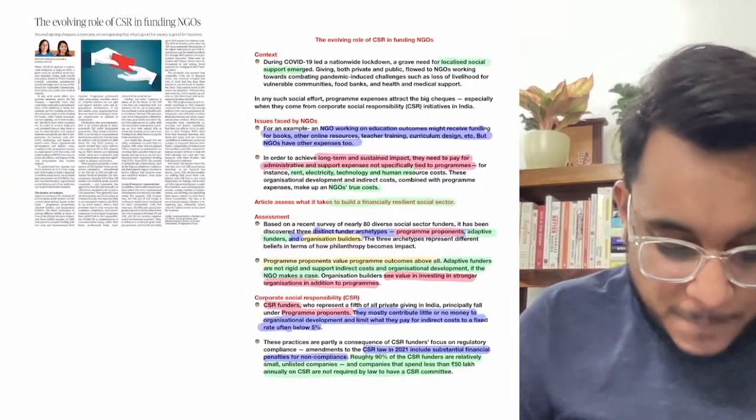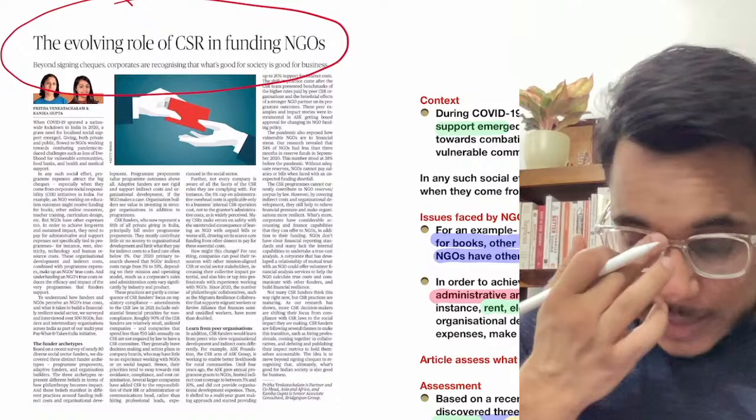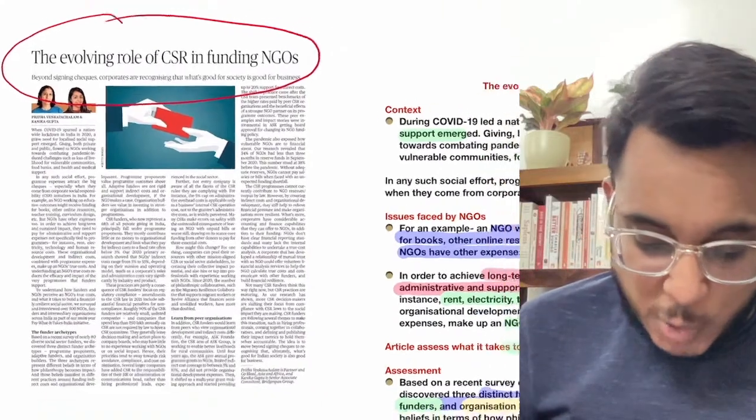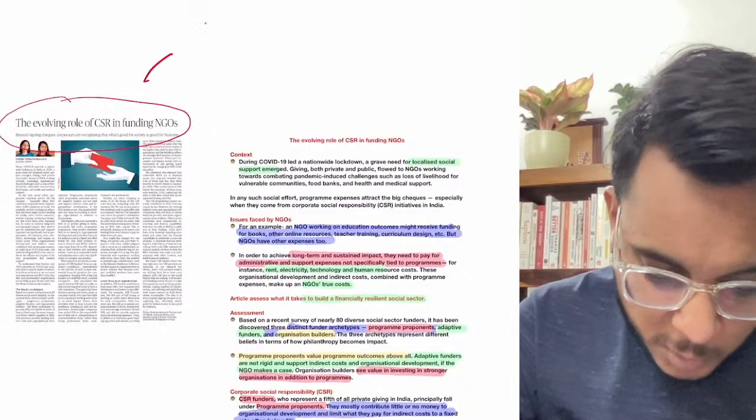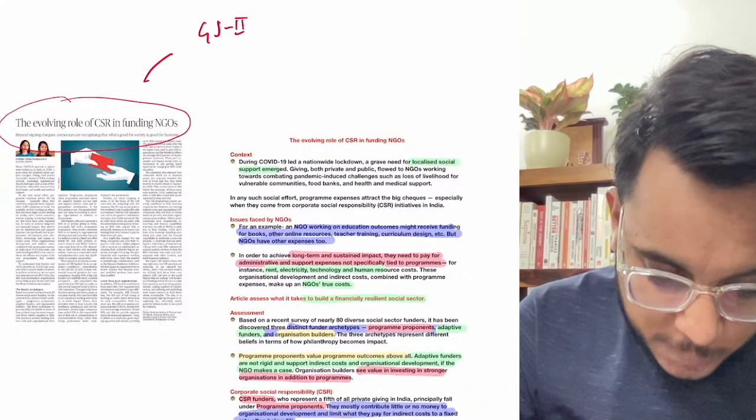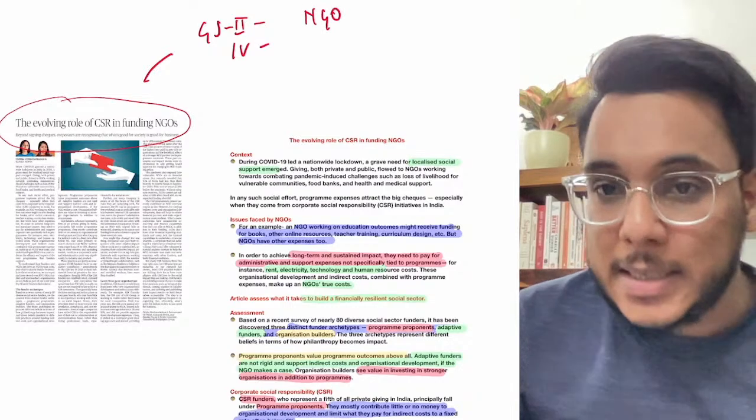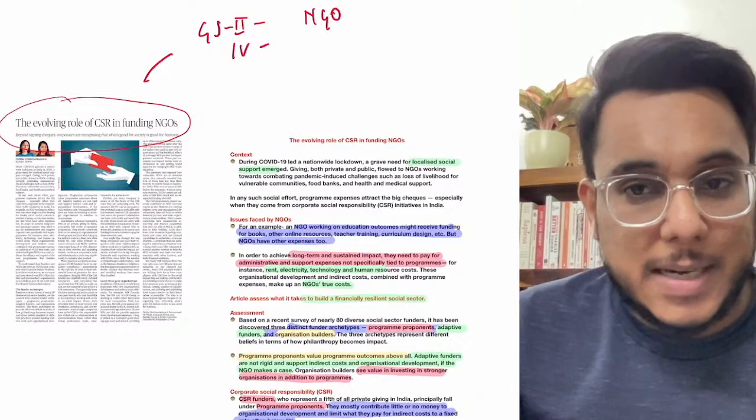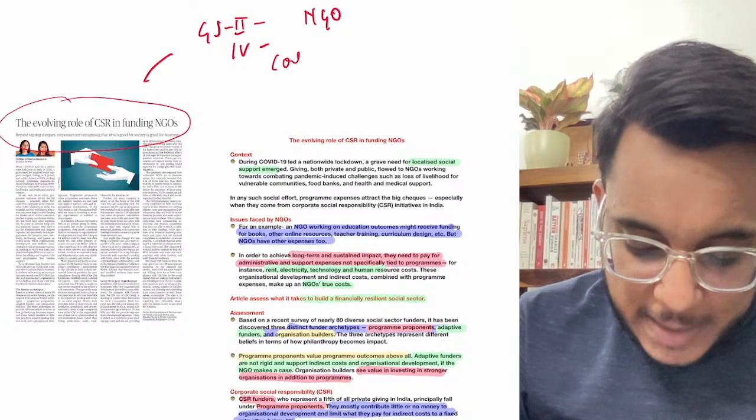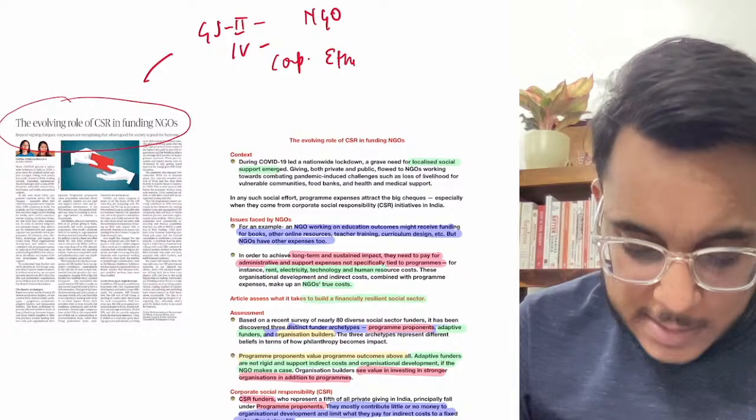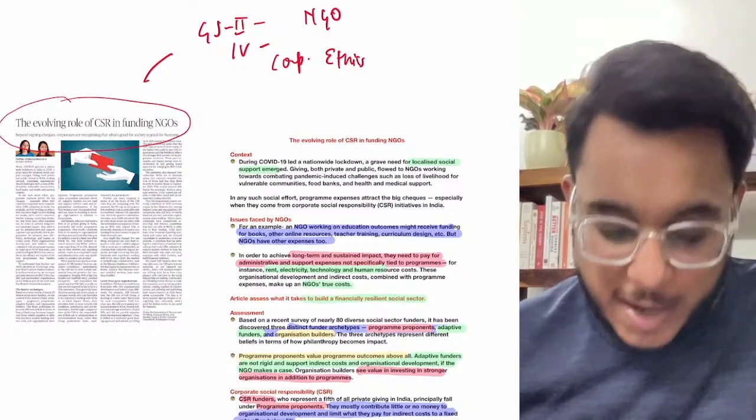Now we'll move to the next one. The evolving role of CSR in funding NGOs. So basically, guys, this article we will see with respect to GS paper number 2 and GS paper number 4. In GS paper number 2, the NGO sector and its role in development is mentioned, and in GS paper number 4, corporate ethics is mentioned. So with respect to GS 4 and GS 2, we'll see this particular article.